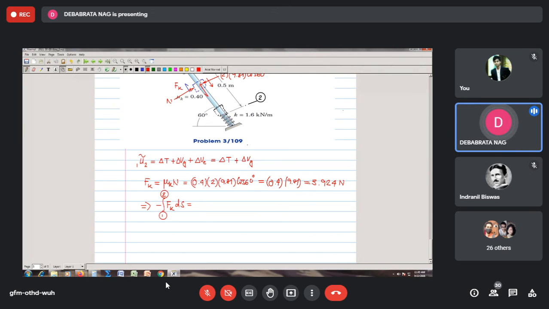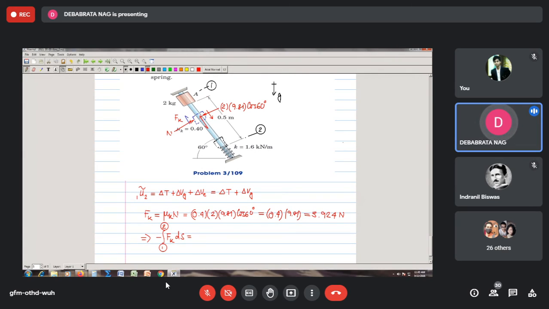So if I measure our distances from position 1, then this will be 0 and this will be 0.5 meter, correct? And since this is constant, so I can say this is minus 3.924 multiplied by 0.5, because it is constant, correct? So we do not have to perform any integration, so that will be my work done.